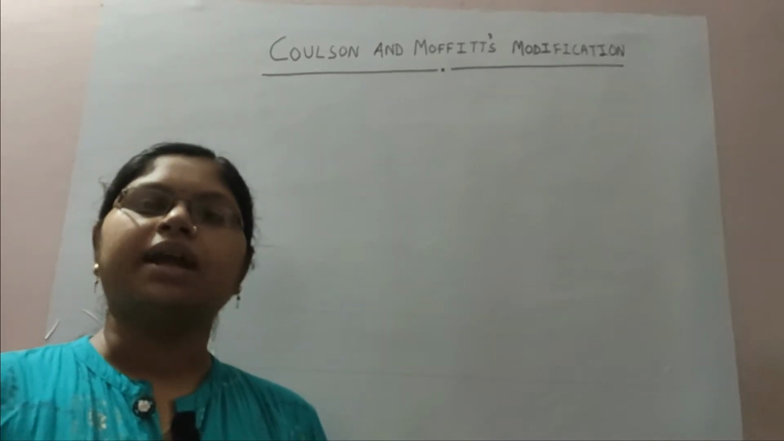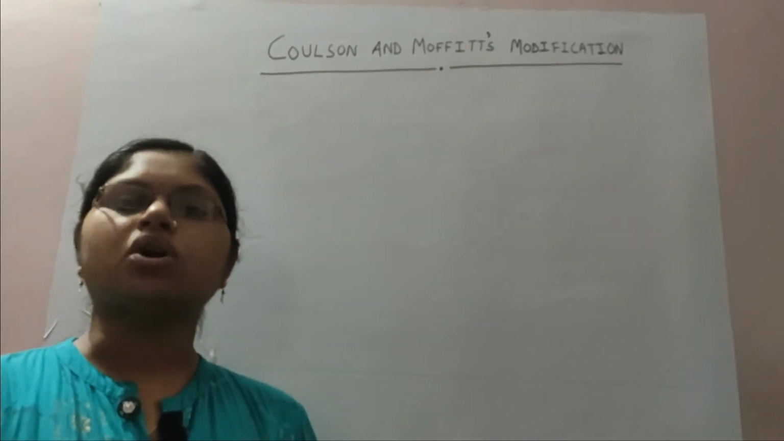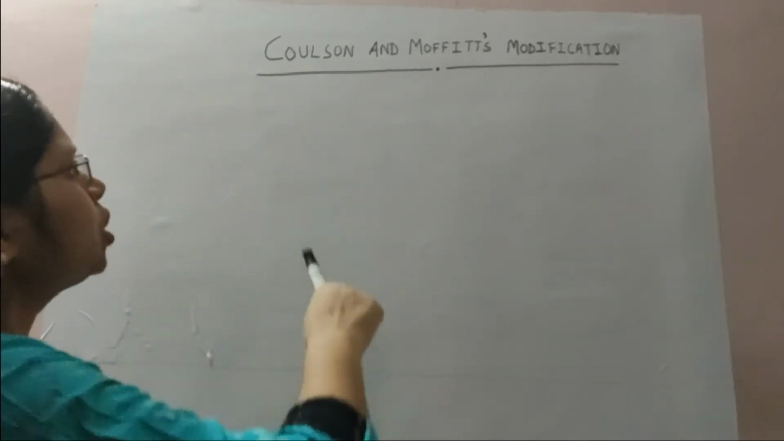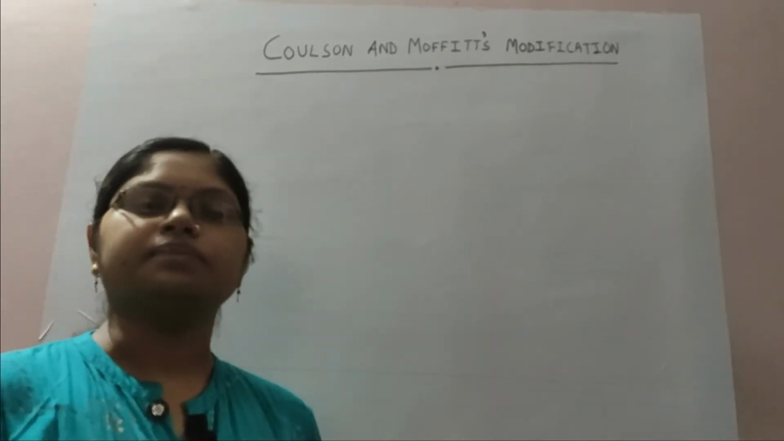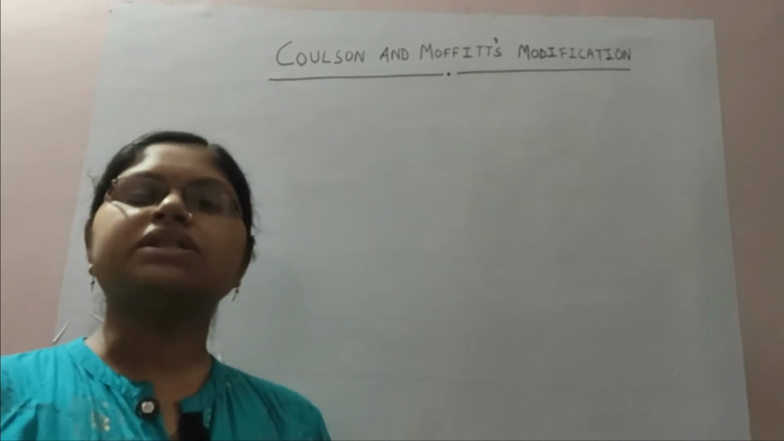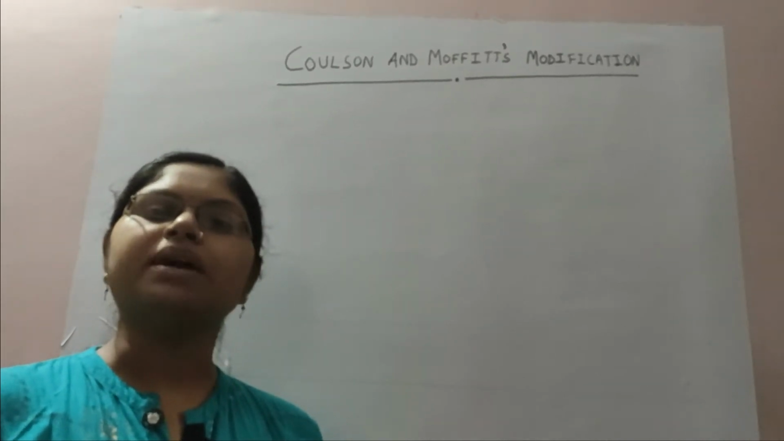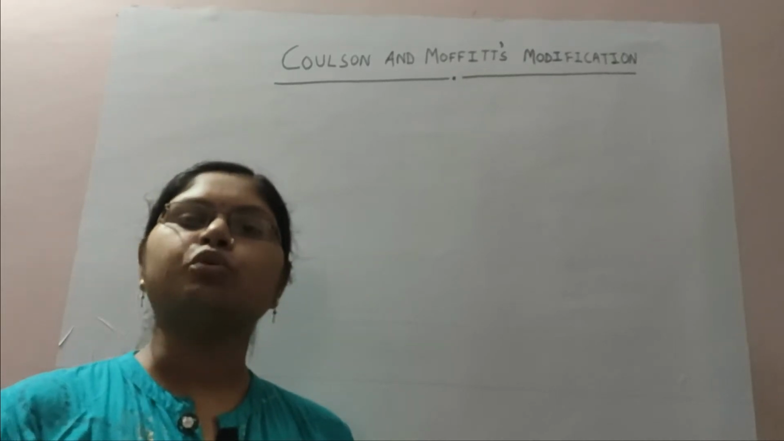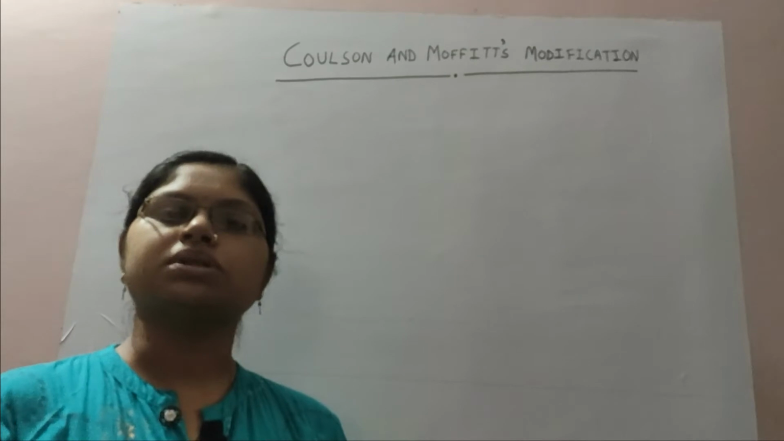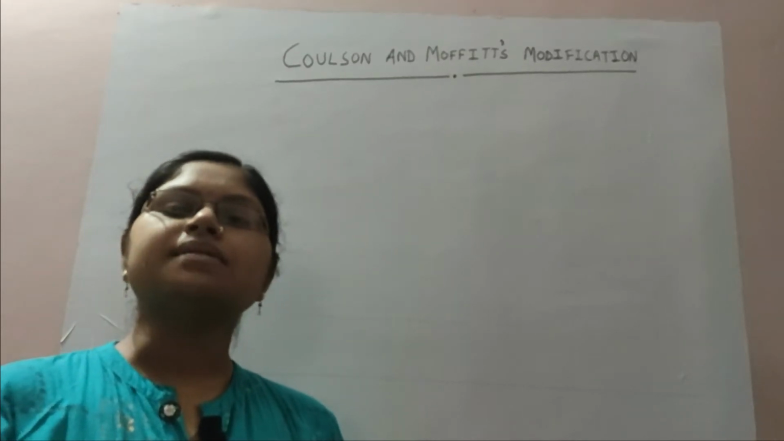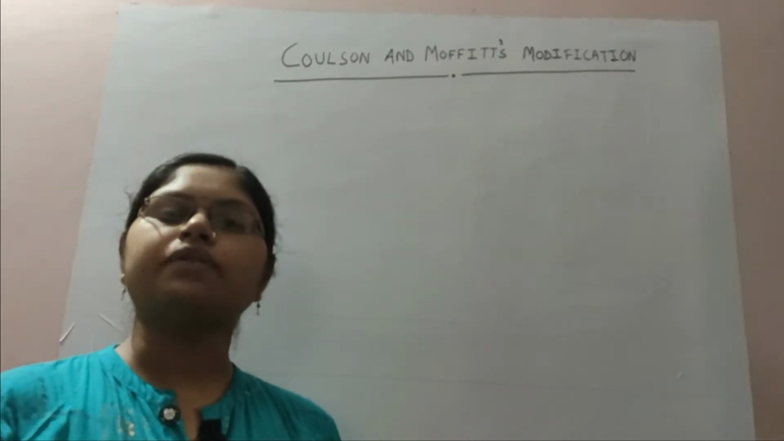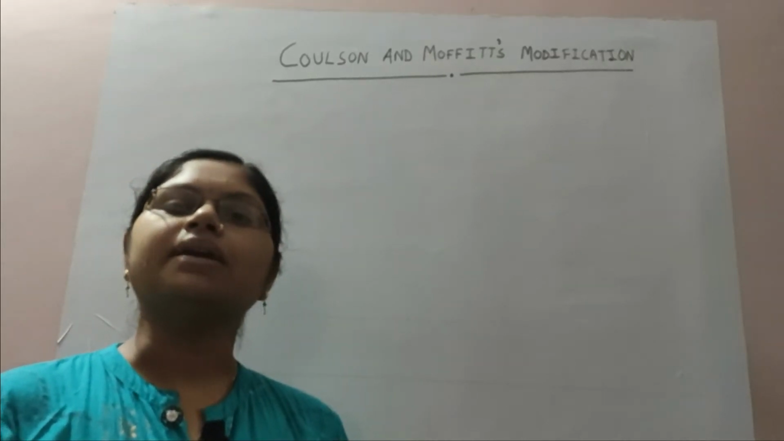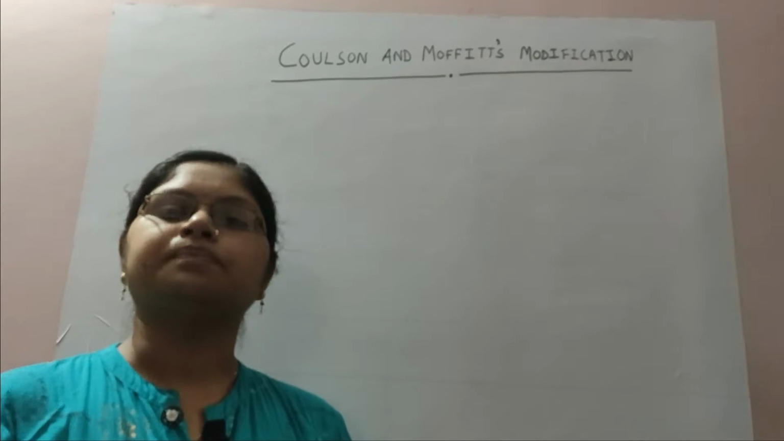Hello students, in continuation to my previous lecture on cycloalkanes, today we are going to discuss Coulson and Moffat's modification. Students, in my previous lecture, I discussed Baeyer strain theory. According to Baeyer strain theory, cyclopropanes are the most reactive compounds. Why? Because a certain amount of strain is present in the ring, and to release this strain, the ring undergoes a ring opening reaction.